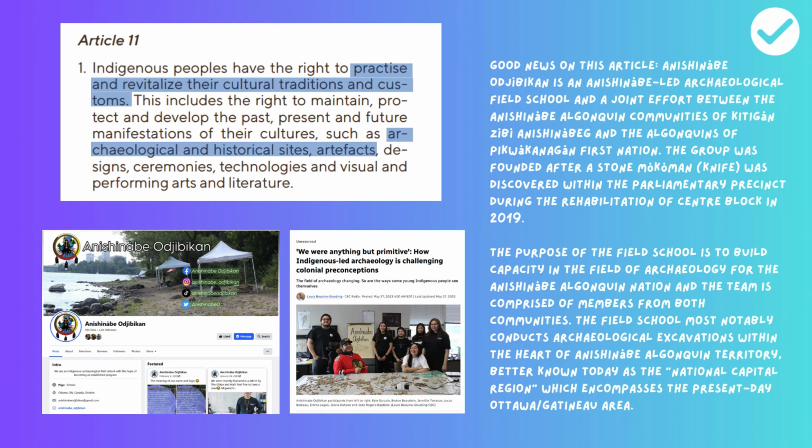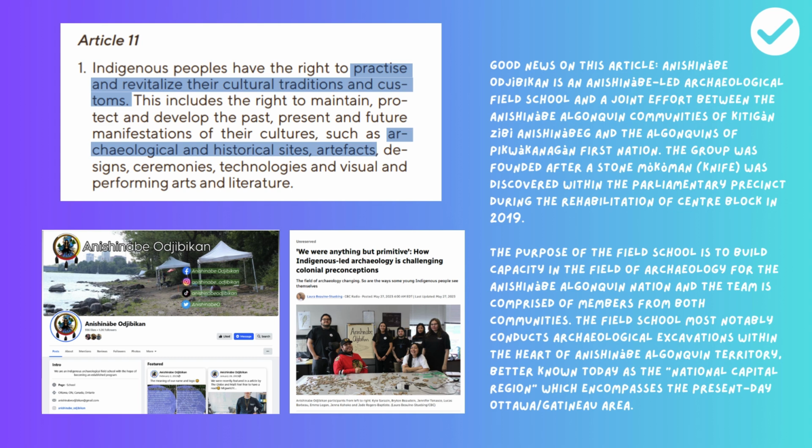Anishinaabe Ojibikon is an Anishinaabe-led archaeological field school and a joint effort between the Anishinaabe Algonquin communities of Kitigan Zibi Anishinabeg and the Algonquins of Pikwakanagan First Nation. The group was founded after a stone Mekoman knife was discovered within the parliamentary precinct during the rehabilitation of Centre Block in 2019.